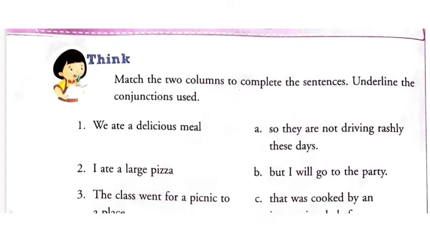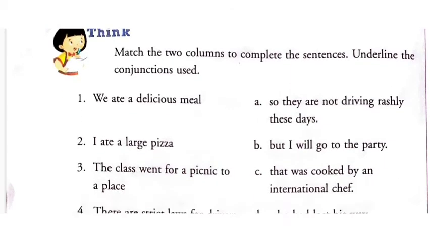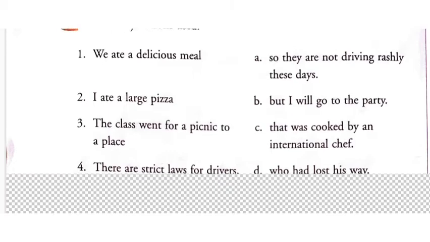So here we are going through the textbook, and as you can see, first you are asked to do what? You are asked to join these sentences. Two parts are there. You are asked to join these things, and also you are asked to underline the conjunction used. First it is written, we ate a delicious meal.